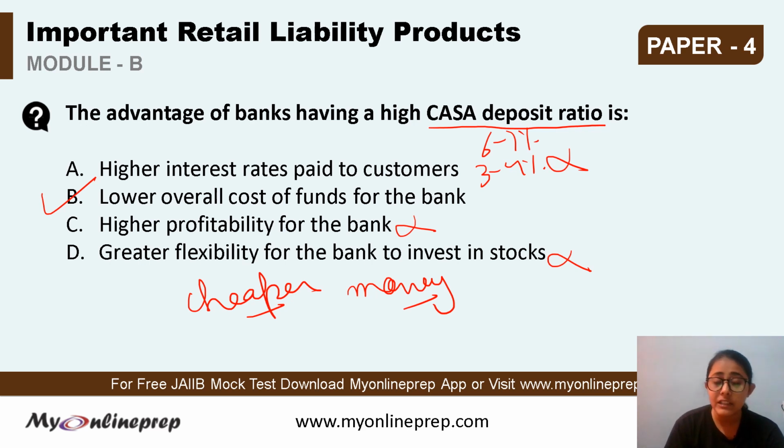Hence it is critical for the banks to grow CASA deposits. Many studies have shown that the banks that have higher CASA deposit they get better advantage of holding these types of deposits. So the correct answer is B, that is lower overall cost of funds for the banks. Okay, next question.